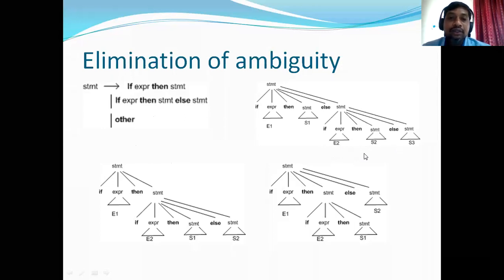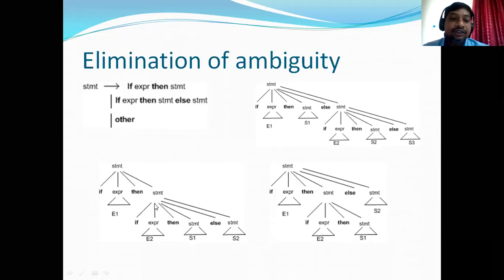Okay, now if we take this statement, then this statement can be derived from this grammar in two different ways. As you can see here, this is the first way. Statement: if expression then statement. We have applied the first rule here for expanding STMT. Then this EXPR is the non-terminal, and it is expanded with E1. Okay, expression.